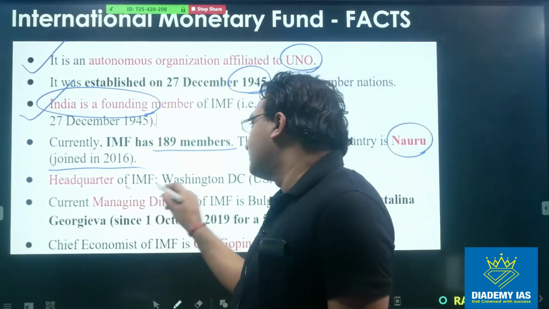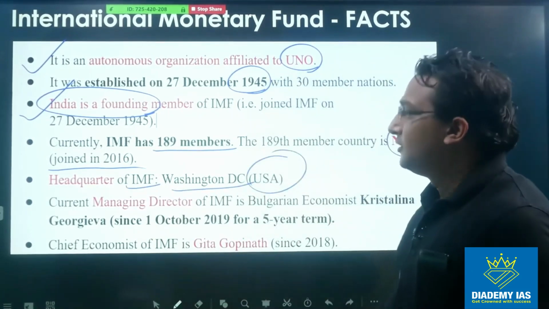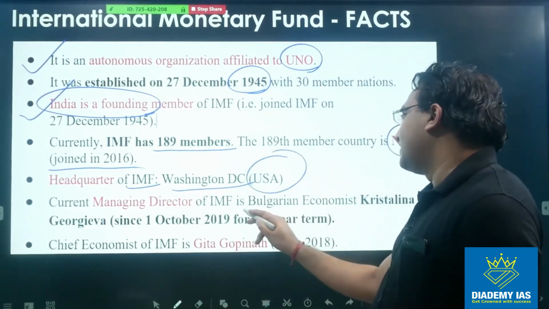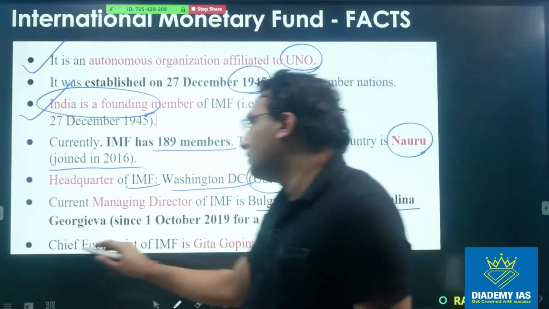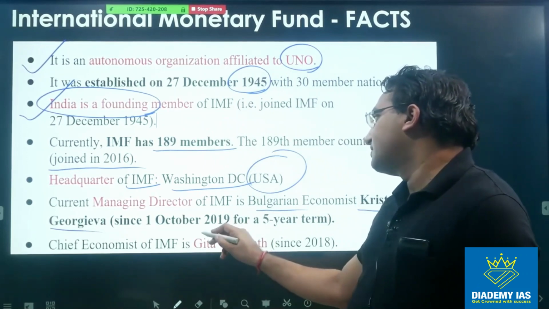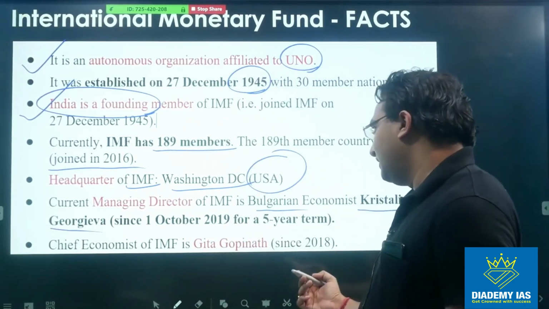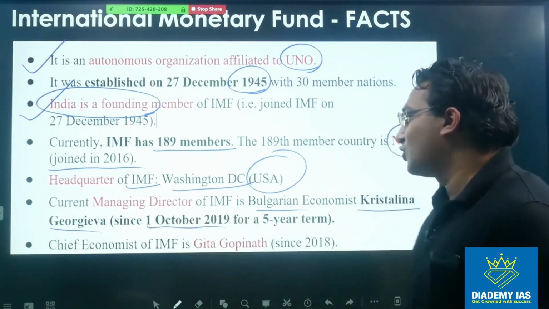Headquarter of IMF is in Washington DC, USA, है ना? Current MD is a Bulgarian economist, Kristalina Georgieva, and she is there since, I don't know whether he or she, कौन है ये, really I don't know, since October 2019.